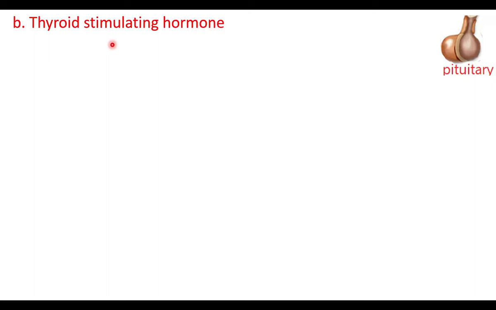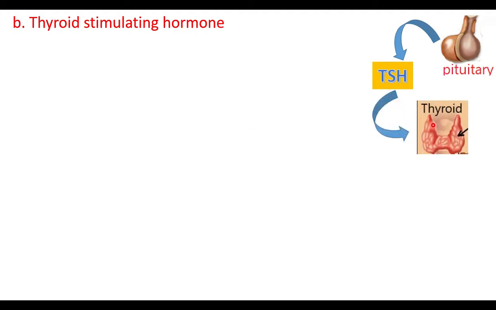Thyroid stimulating hormone. The pituitary gland produces thyroid stimulating hormone, TSH. The TSH is carried through blood and reaches the thyroid gland. This is the thyroid gland found in the neck region. The TSH produced by the pituitary acts on the thyroid gland so that the thyroid gland produces its hormone thyroxine.